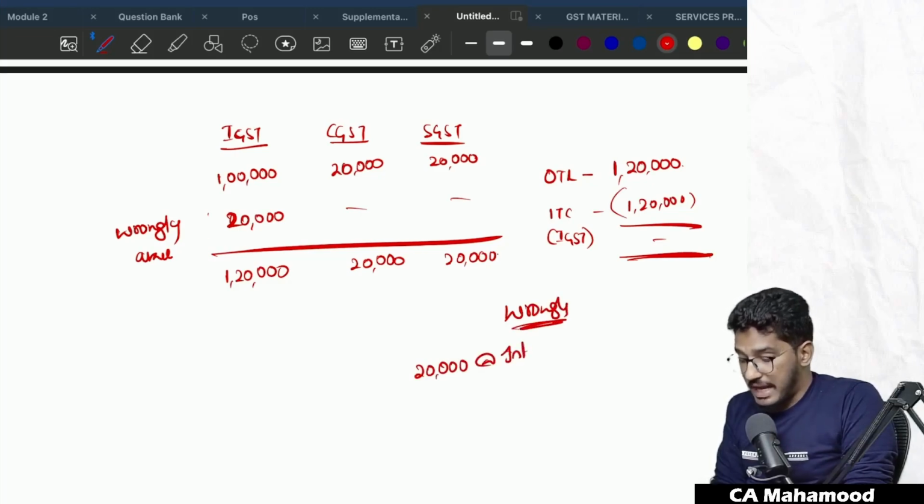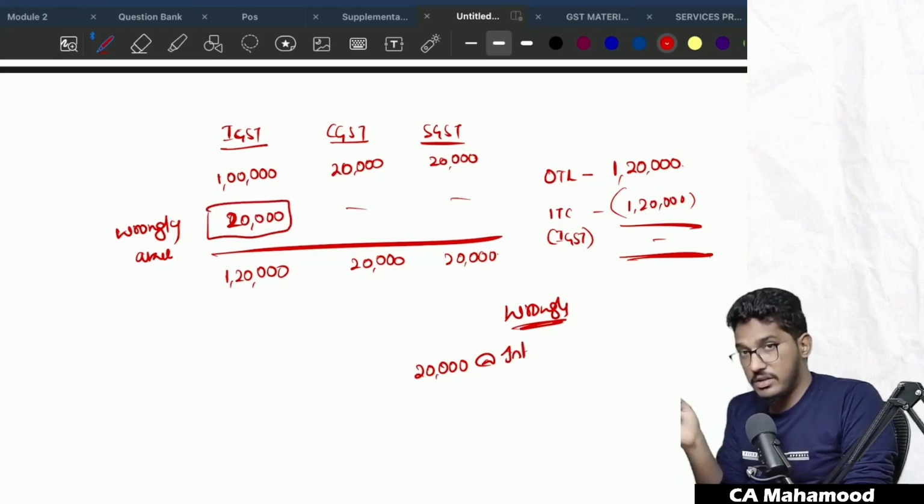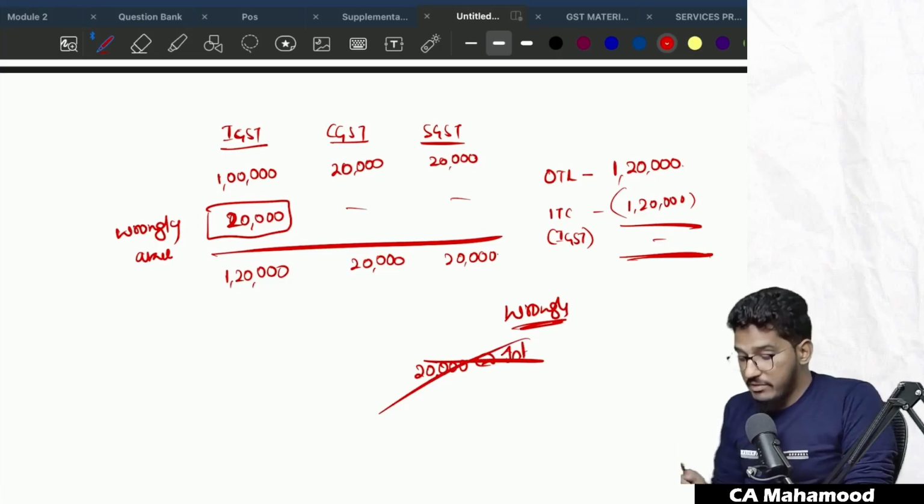When you later realize, oh, I have wrongly availed 20,000 rupees of credit, let me reverse it. Should you reverse that 20,000 along with interest? The answer is no. Sir, why sir? You have availed 1,20,000 and completely utilized it? No.